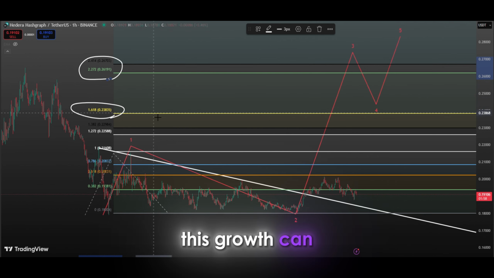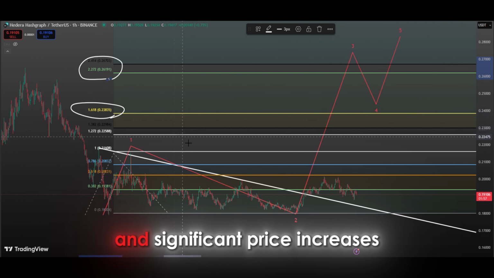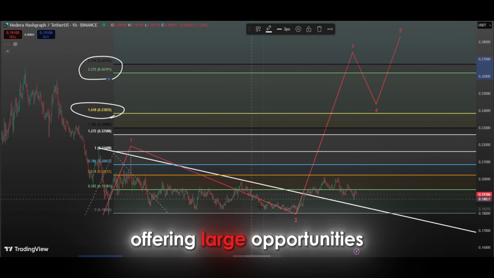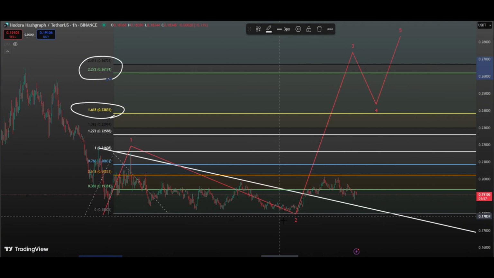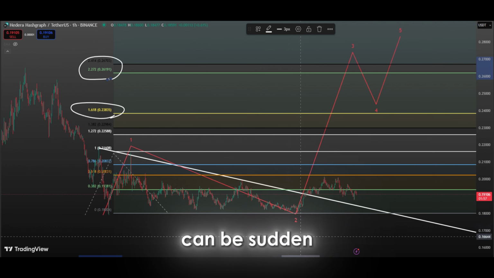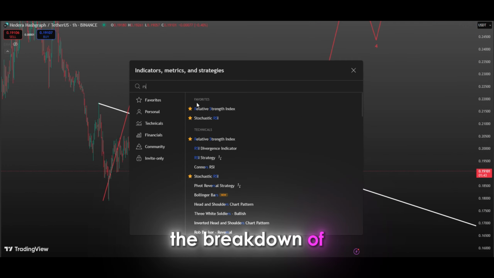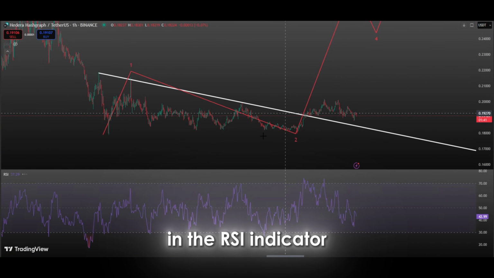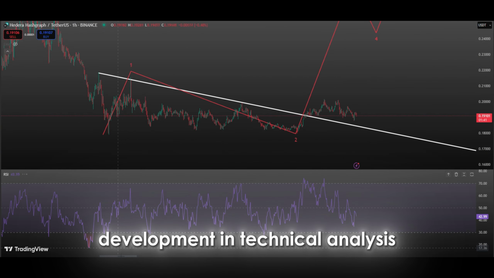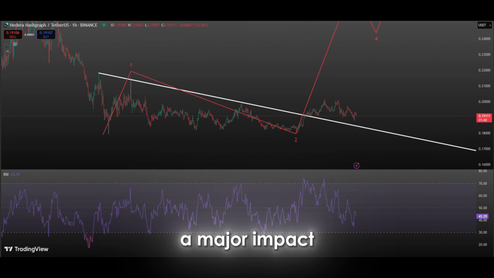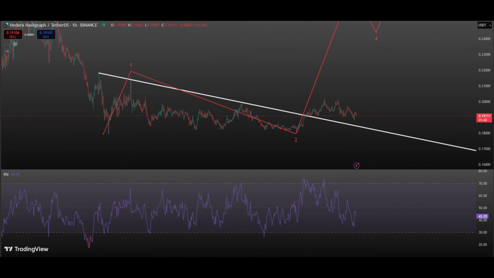This growth can sometimes manifest as sudden and significant price increases, offering large opportunities for early investors. The third wave can be sudden and very large, so it's important to be prepared. The breakdown of a downward trend in the RSI indicator is a significant development in technical analysis and can have a major impact on market dynamics.